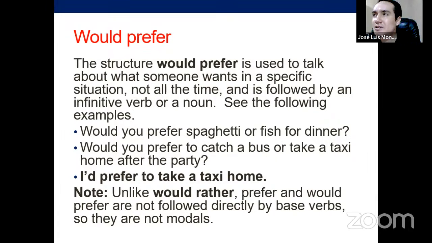I mean, this is just in terms of what's after this. After would rather, you have a base verb. After prefer, you have an infinitive or gerund. After would prefer, you have an infinitive or noun. Okay, if you have that clear again, it seems that it's working great.